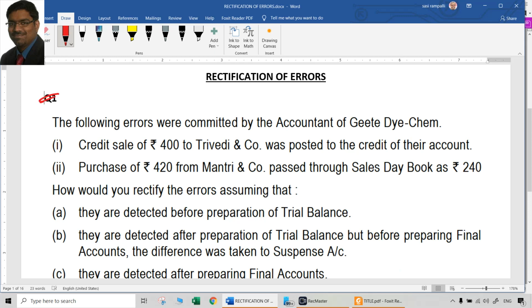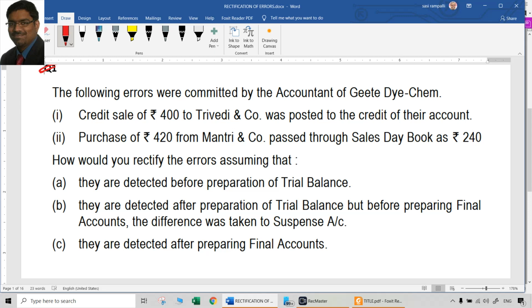The following errors were committed by the accountant. First one: credit sale of 400 rupees to Trivedi and Co. was posted to the credit of their account. That is the first error. Second error: purchase of 420 rupees from Mantri and Co. passed through the sales day book as 240. So two errors are there. How would you rectify these errors?